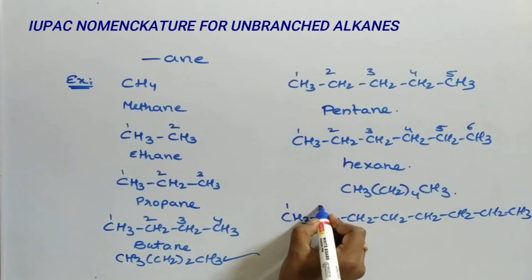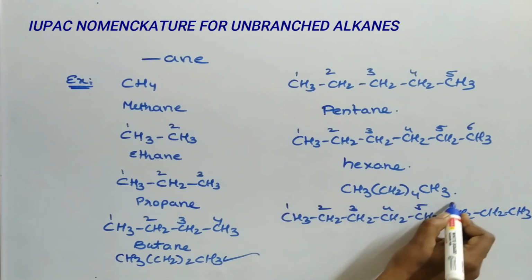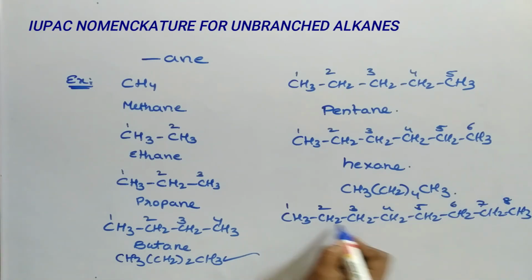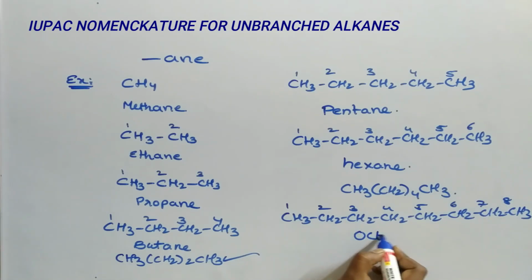Next, CH3-CH2-CH2-CH2-CH2-CH2-CH2-CH3. Count the carbons: 1, 2, 3, 4, 5, 6, 7, 8. 8 carbons means oct. Ane, alkane: octane. This is the way of naming unbranched alkanes.